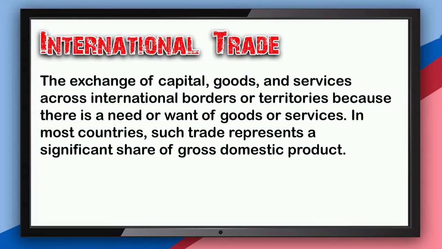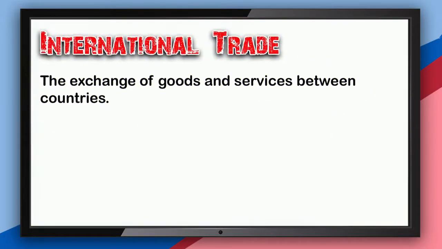There are different organizations and individuals who gave their idea about international trade, but almost all of them have the same meaning. The organization defined international trade as the exchange of capital goods and services across international borders or territories because there is a need or want of goods or services. In most countries, such trade represents a significant share of gross domestic product. Another defined it as the exchange of goods and services between countries.